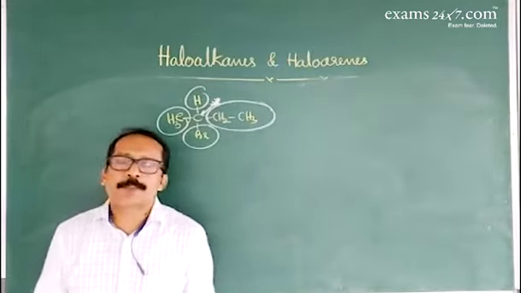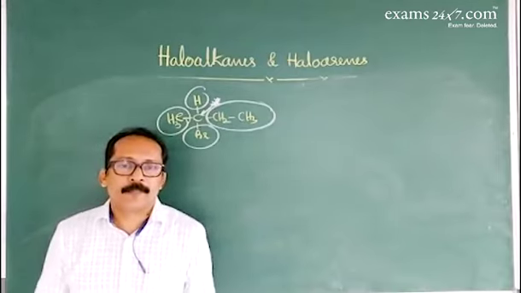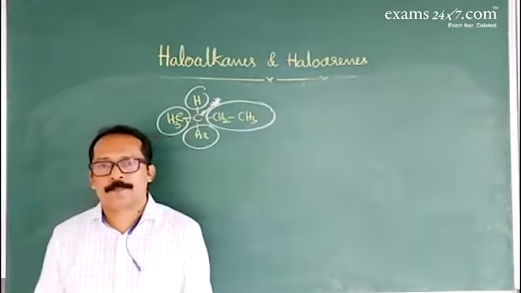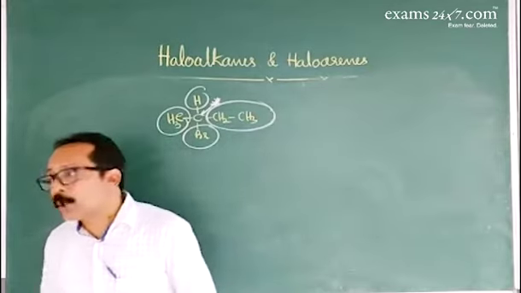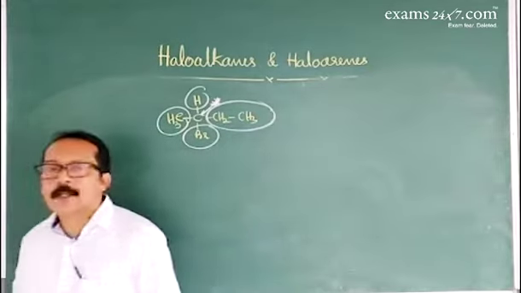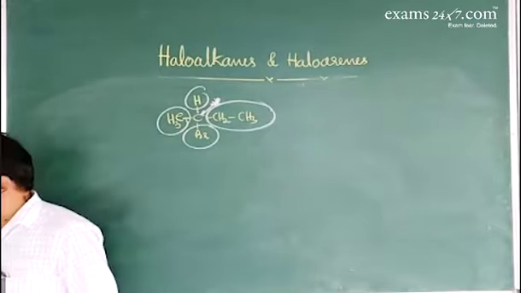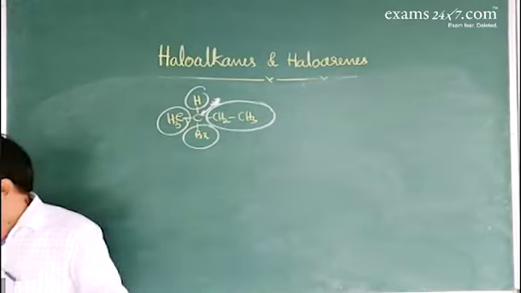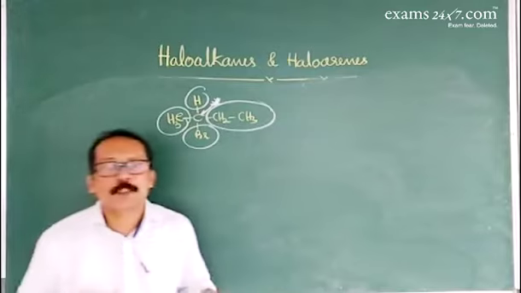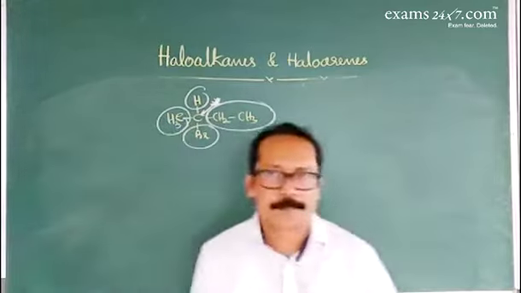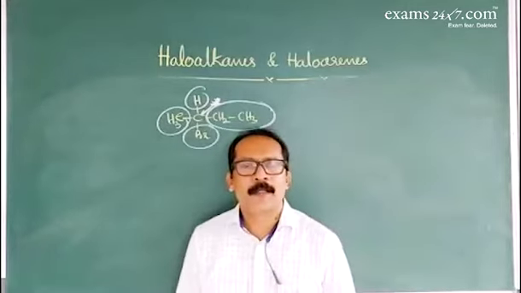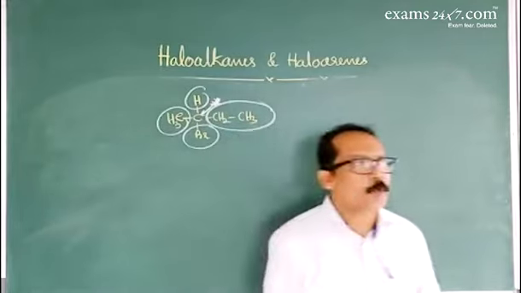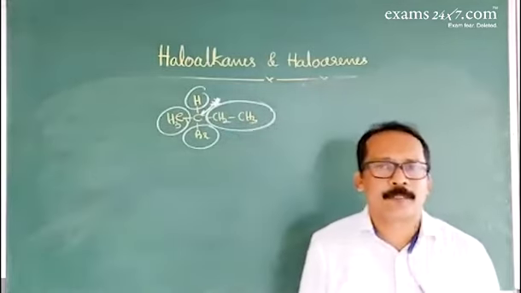These are optically active isomers that differ in their physical properties and have a different magnitude of specific rotation. Such optically active isomers are called diastereomers.